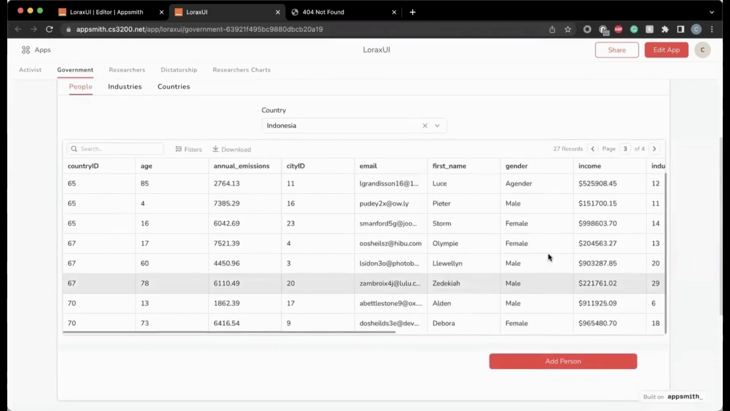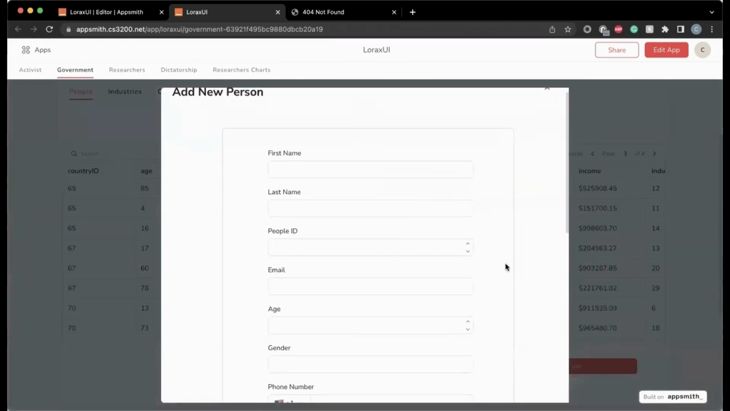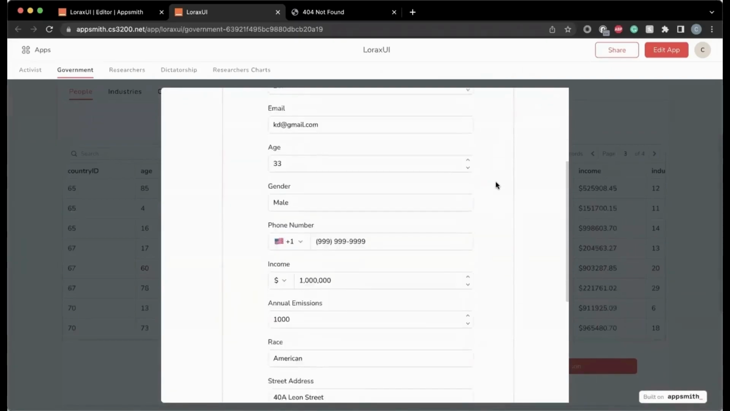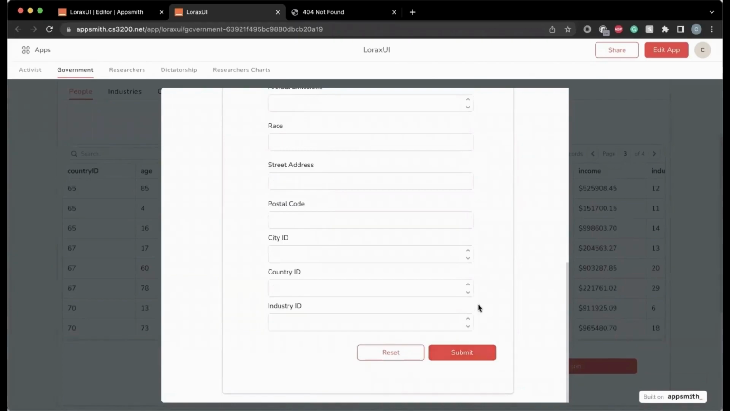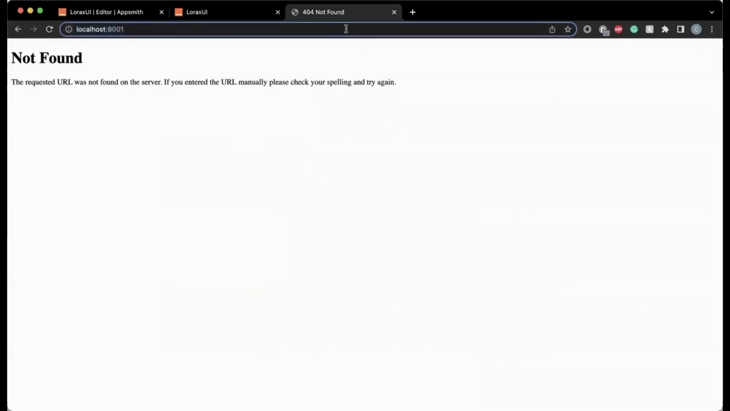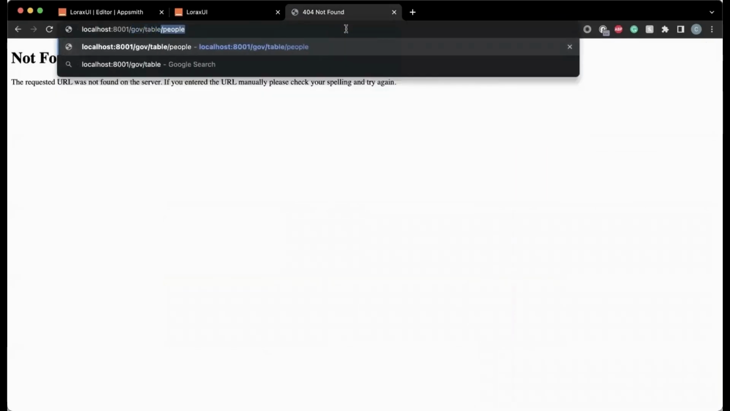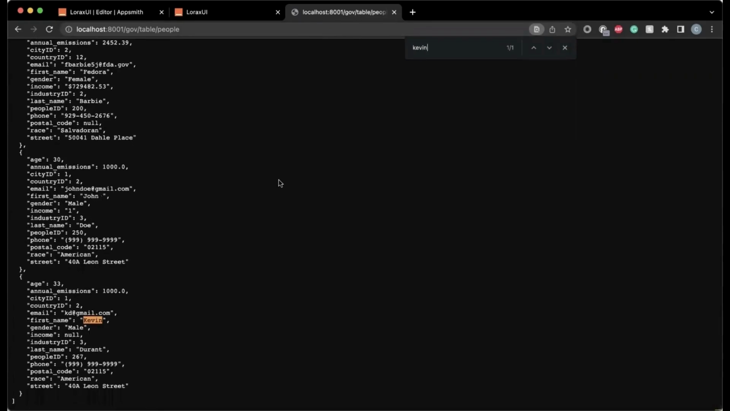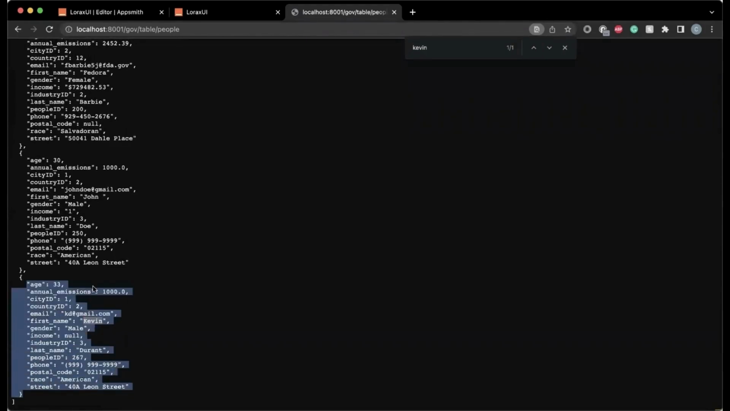So for the people's tab, I also have a button that can add a person, and it brings me to a form. So I filled out the form, and I'm going to submit. And now it should have set that data into the database. And to check that, I created a route which would give me the data from a specific table that I input. And so this is the people's table and all the data from the people's table. And if I search for the person I just added, as you can see, Kevin Durant, age 33, is in this